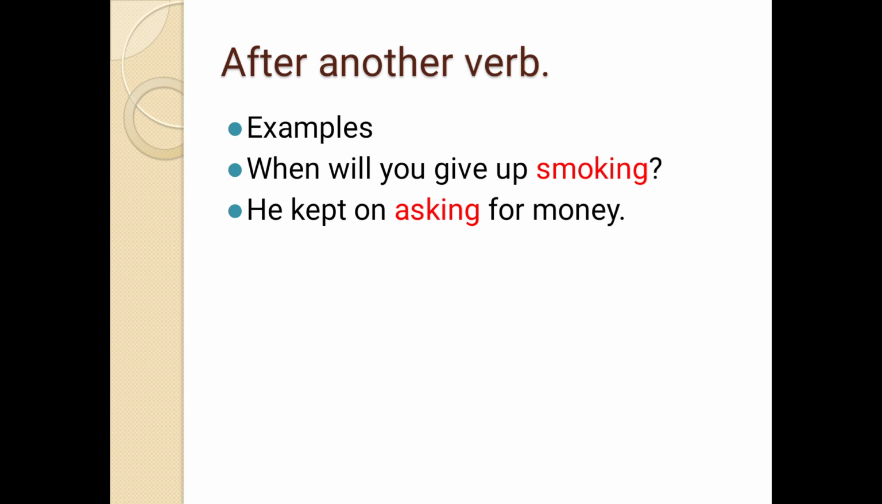After another verb, we can use a gerund in the sentence after some verbs. For example, when will you give up smoking? In the sentence, give up is the verb, but smoking is a gerund. It is used after the verb. Second sentence: he kept on asking for money. Kept on is the verb, he is the subject, money is the object, but asking is the gerund because we have added ing to the verb ask. It looks like a verb but it is actually a noun.